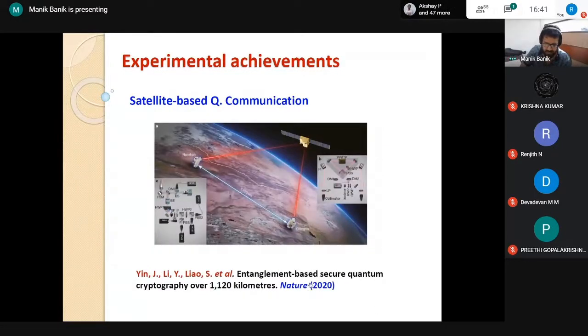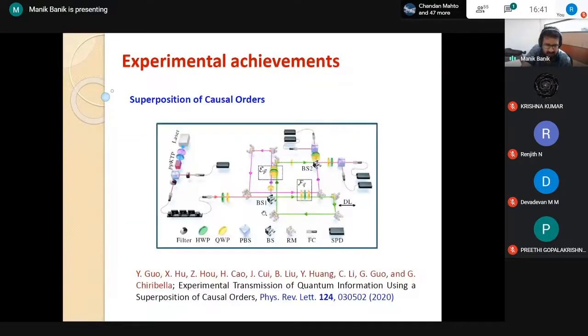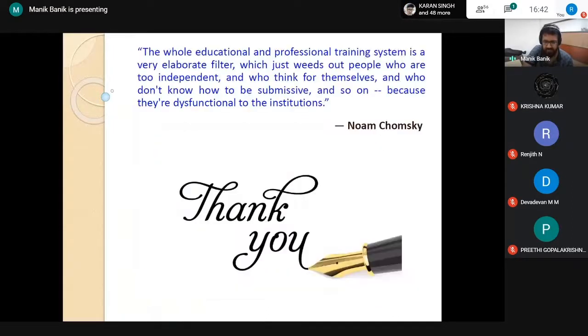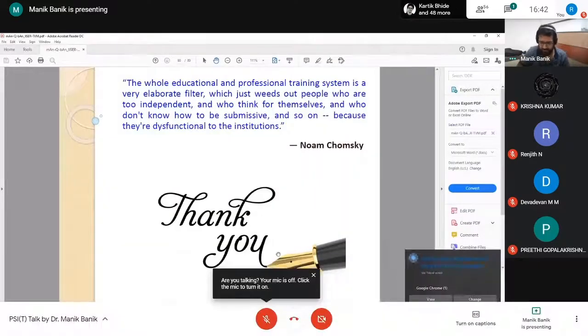More recently, secure communication has also been established by the same group of experimentalists. There is also the experimental realization of the quantum enhancement task that we have discussed. Chirivella is one co-author in this experiment. It was published in 2020 in PRL. So that's all. I think we can have some discussion if you have questions.